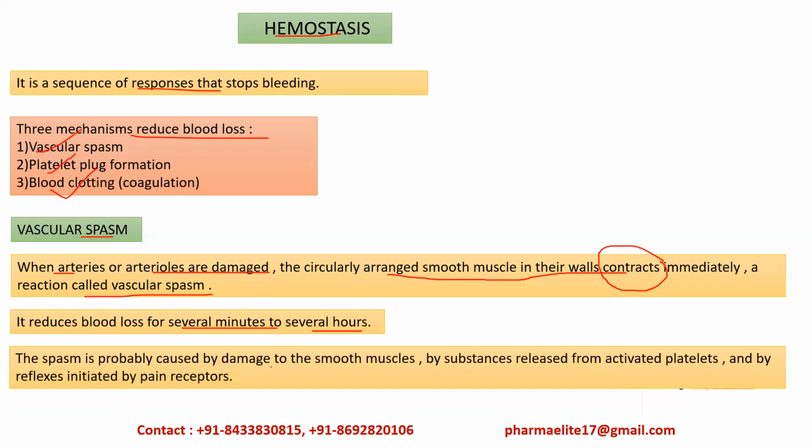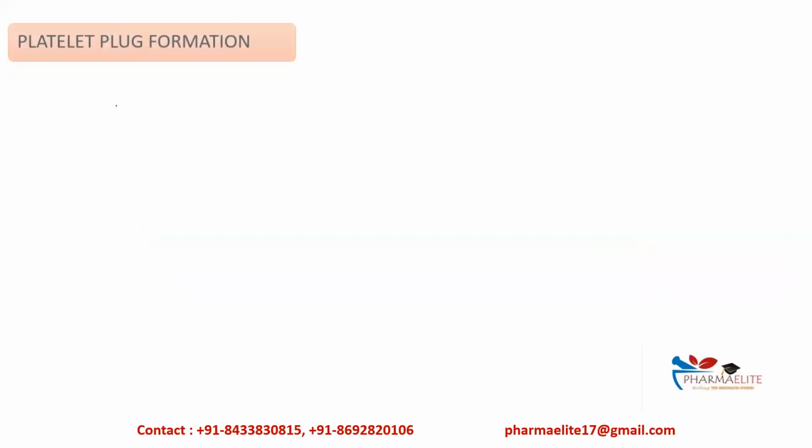The causes of the spasm can be the damage to the smooth muscles, then substances released from the activated platelets, or the reflexes which are initiated by pain receptors. Okay, अब हम देखते हैं platelet plug formation.